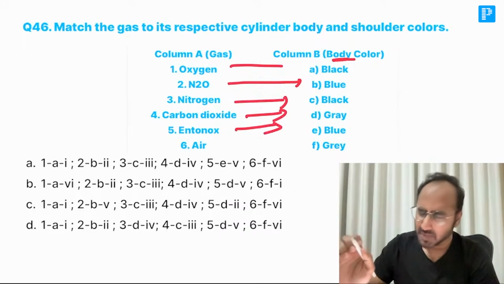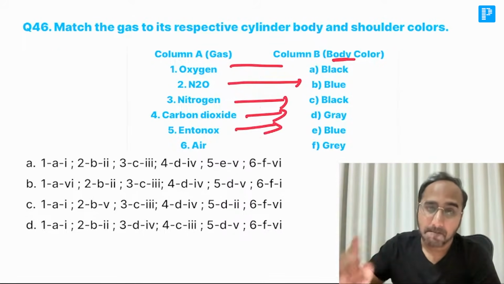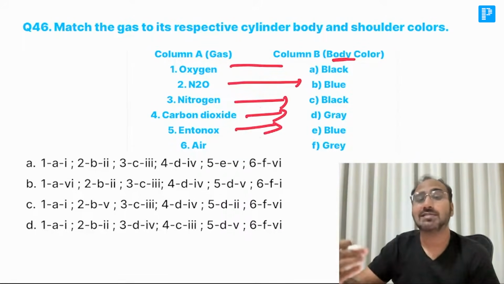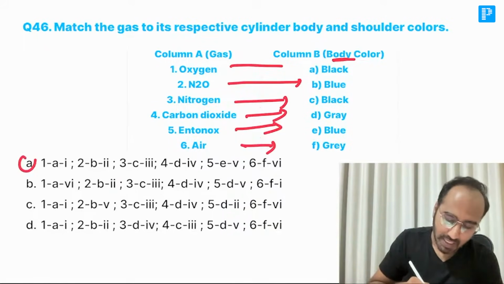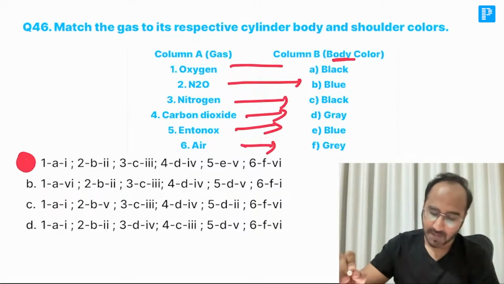Air cylinder is white body and black shoulders. But in other countries, the color of air cylinder is gray body and black and white shoulders. So the correct combination is A. Correct combination over here is A.